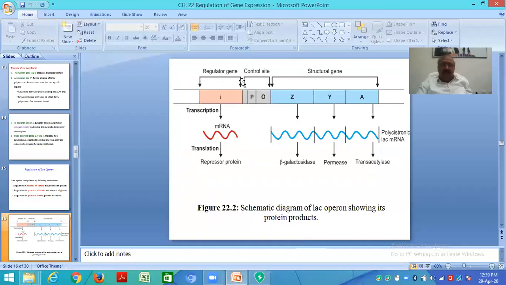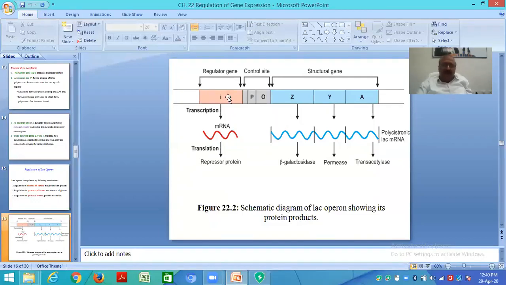These are regulatory genes. It is the control site. These are structural genes Z, Y, and A. Okay, it is the regulatory gene.